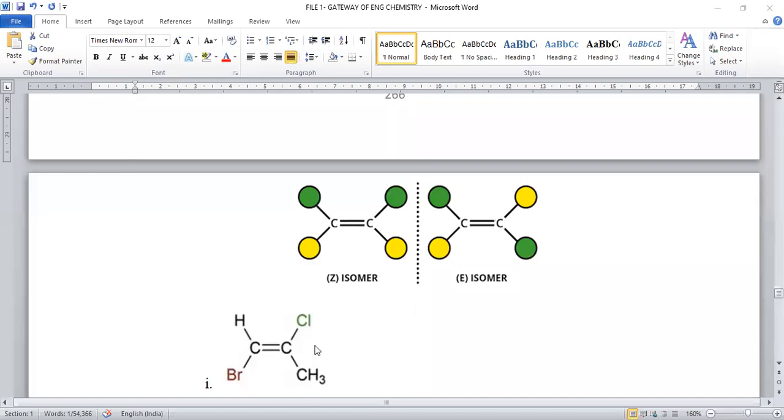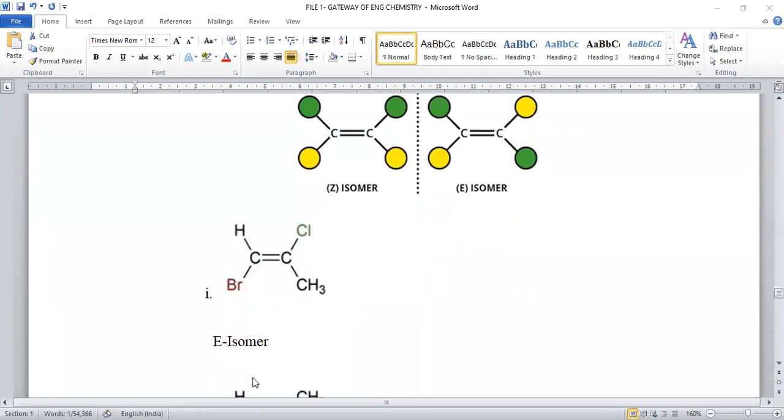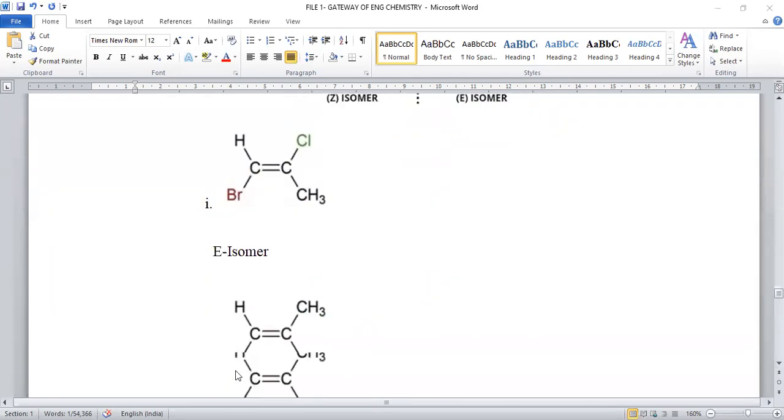Whenever chloro and methyl are there, the directly linked atom is chlorine and the directly linked atom is carbon. Obviously, chloro is 1, carbon is 2. So here the 1,1 groups are in the opposite orientation, hence we can say it is an E isomer.